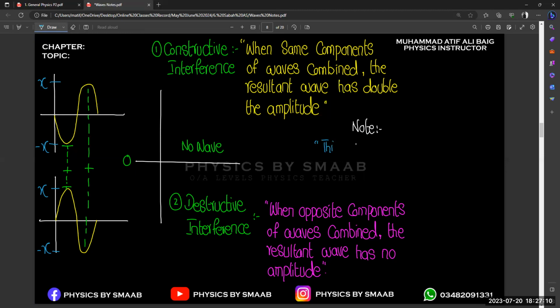principle applies to all types of waves. Because let's suppose we have two speakers or two sound sources and we play the same sound on both speakers, so that will increase the amplitude of the sound, right? And we know that sound is an example of a longitudinal wave.